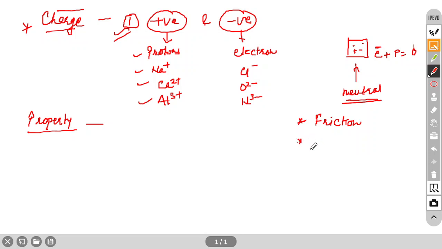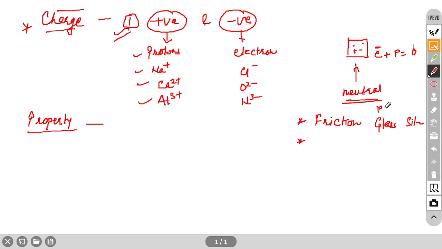In a similar way, suppose you take a glass rod and silk. If you rub them, the glass rod will become positive this time, and the silk will become negative. So electrons will transfer from glass to silk. So this is one example.